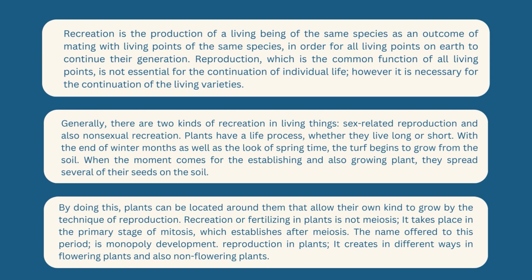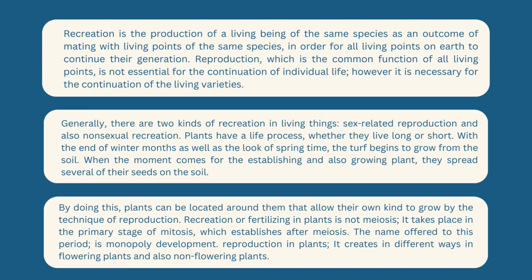By doing this, plants can be located around them that allow their own kind to grow by the technique of reproduction. Reproduction or fertilizing in plants is not meiosis. It takes place in the primary stage of mitosis, which develops after meiosis. The name given to this period is alternation of generations, reproduction in plants.